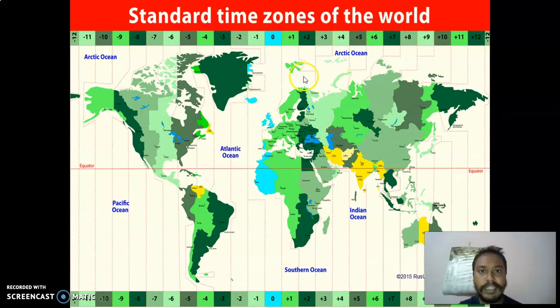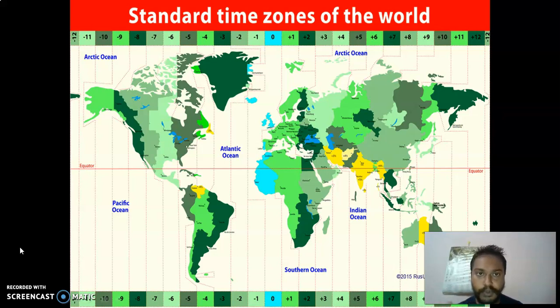So here you can see 0, 1, 2, 3, 4, 5, 6, 7, 8 till 12, and again this side 12. So 12, 12, total 24 lines are there. These are 24 time zones. So these 24 lines, you can take as 24 time zones.